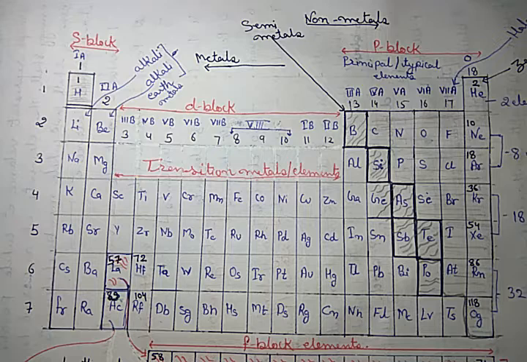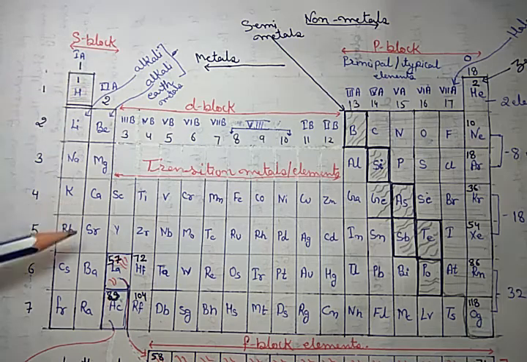It is just a rearrangement of Mendeleev's periodic table. It is more explanatory and more detailed. That's why it is called the long or extended form of the periodic table. Okay. Now let us come back to our topic.